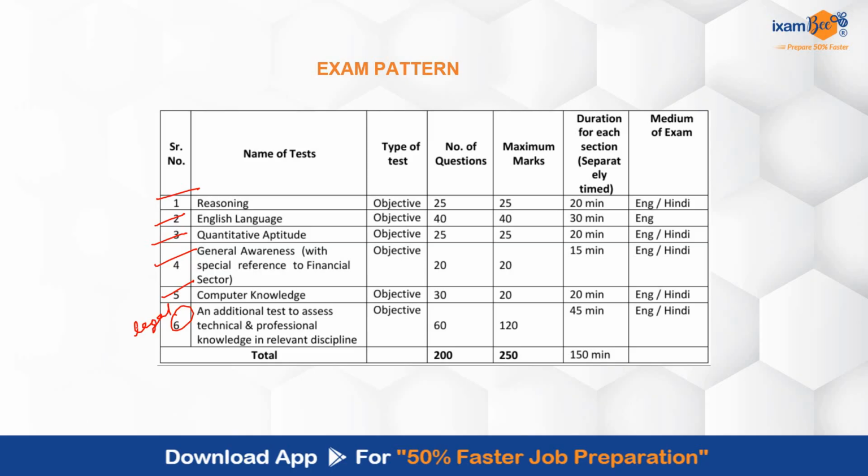All these are objective type. Number of questions is different for each of these tests, which you can see over here. Maximum marks is also different for each of these sections. इसमें आपका सबसे ज्यादा जो टेक्निकल नॉलेज का है, प्रोफेशनल नॉलेज का है, that is legal, which is 60 questions there, and that is of 120 marks and 45 minutes. So overall number of questions आपका 200 है, which is of 250 marks, and the total time duration you have is 150 minutes. So this is the exam pattern. I hope you are well versed with it.